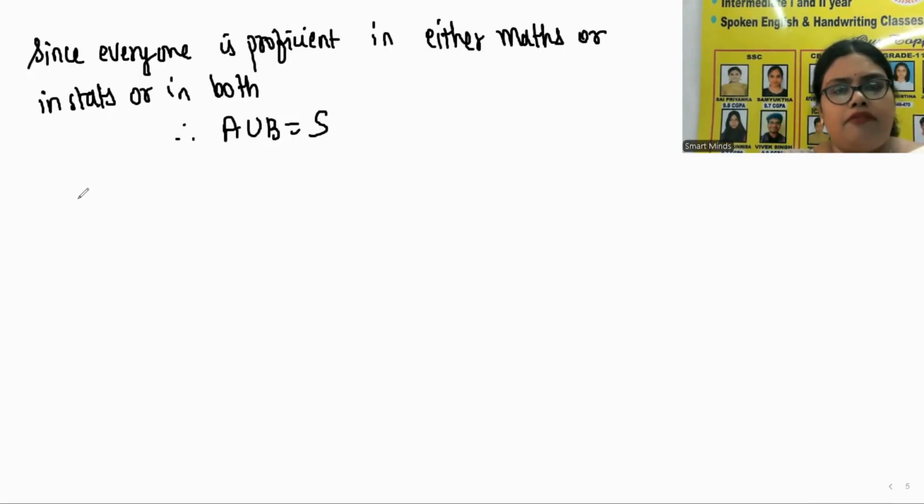So every person in the committee is either good in maths or in stats or both. So we can say that A union B is equal to S.